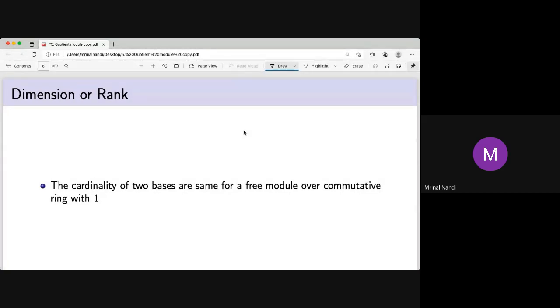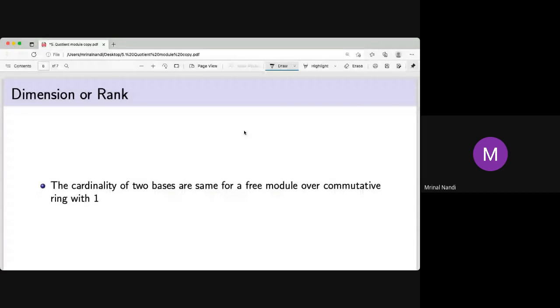But what happens if your module is free? If the module is free and the ring is a commutative ring with identity, you have to upgrade both the module and the ring. The ring has more structure, and the module has more structure. It's a free module, that means it already has a basis, and the ring is also commutative with identity.